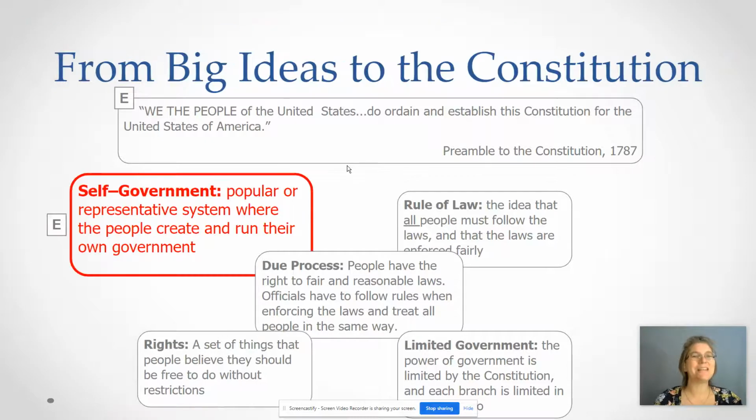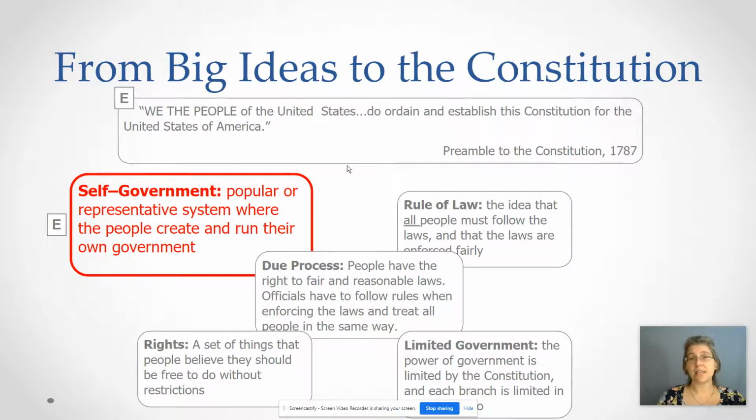Okay, so that one is self-government. If you see, we the people, that's how our Constitution starts. We the people establish this Constitution. We choose our government. We create our own government. Self-government, popular or representative system where people create and run their own government.